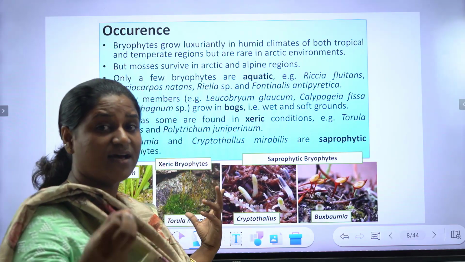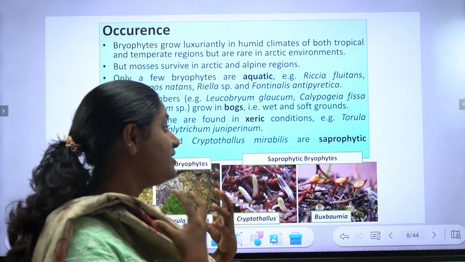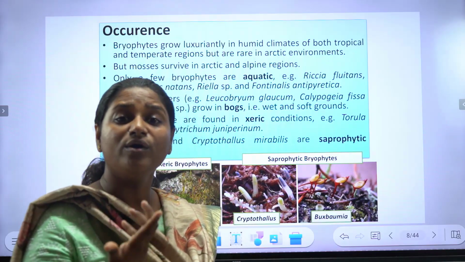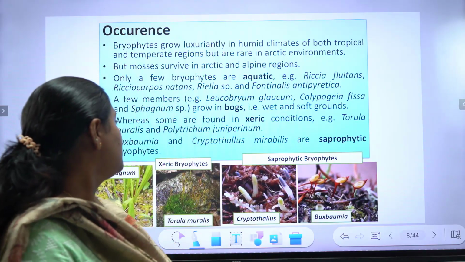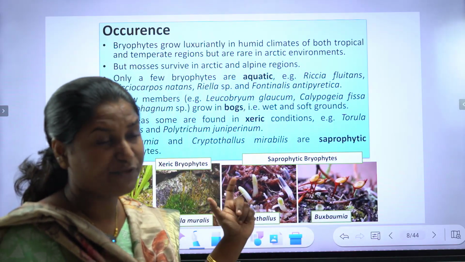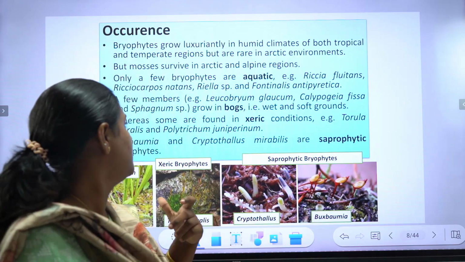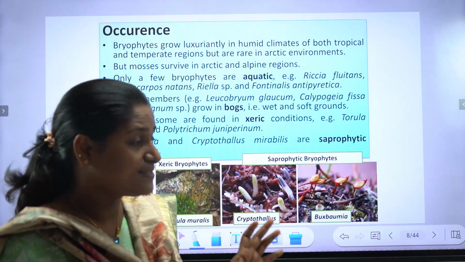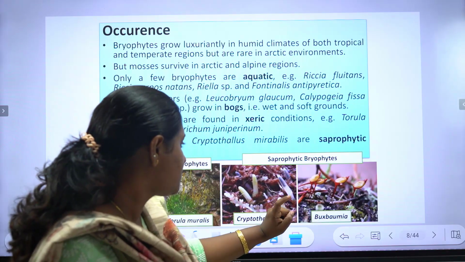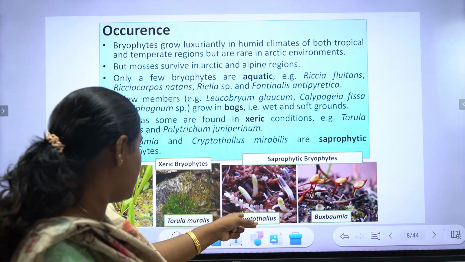Still, there are certain species of bryophyte which show a saprophytic mode of nutrition rather than an autotrophic mode. The species names need to be studied. This is Buxbaumia and this is Cryptothallus.